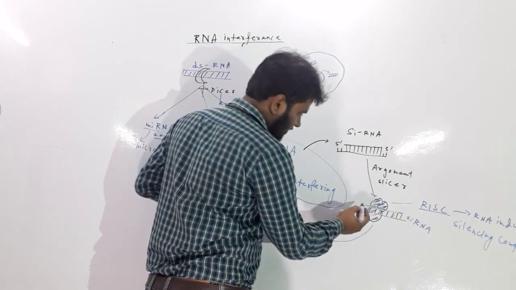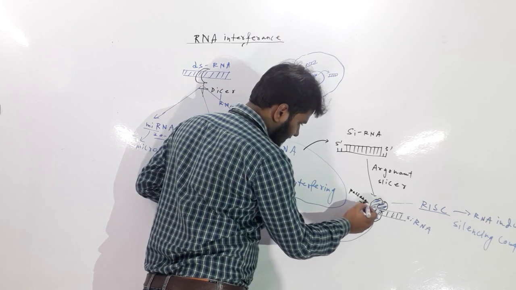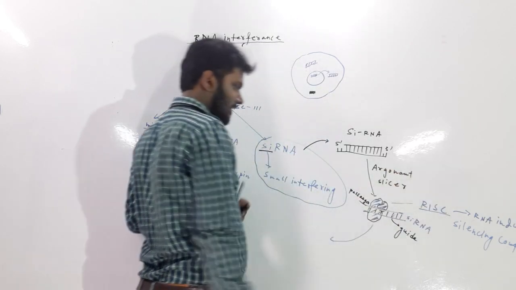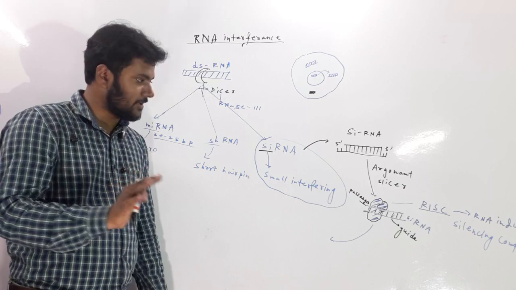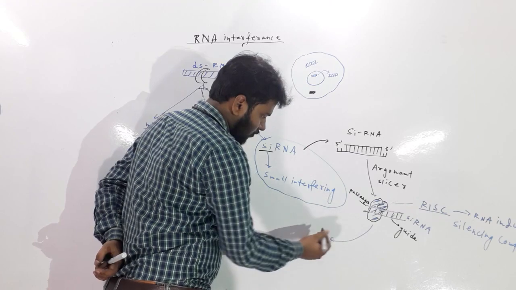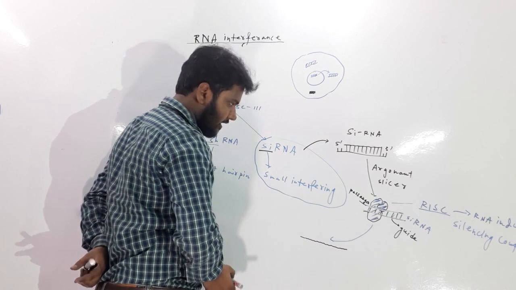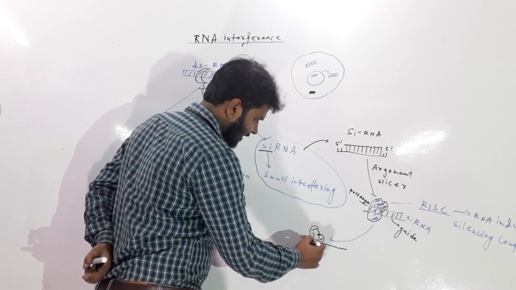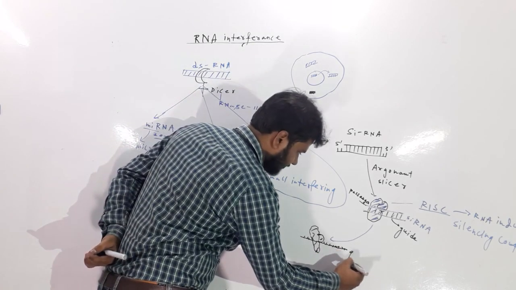One strand is called the passenger strand, and the other is called the guide strand. The passenger strand will be completely destroyed and cleaved by the argonaute. So right now we have a single stranded guide RNA in this complex.